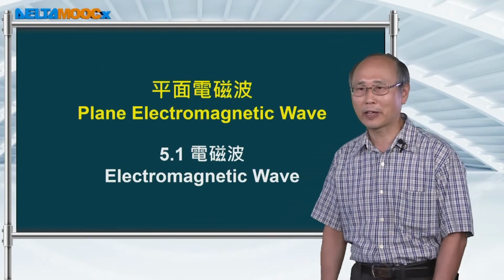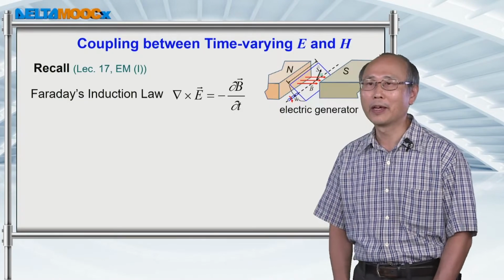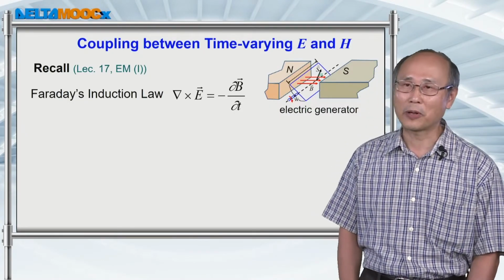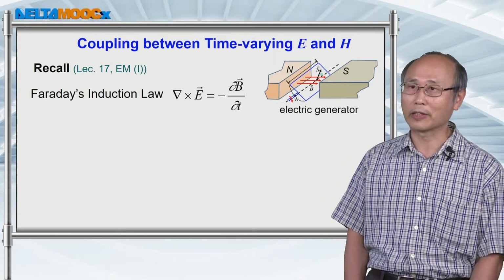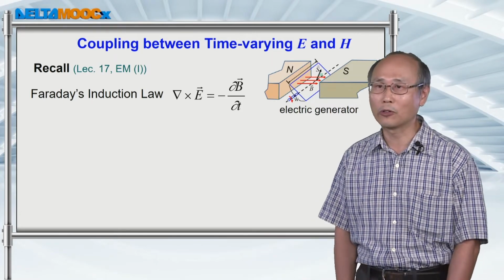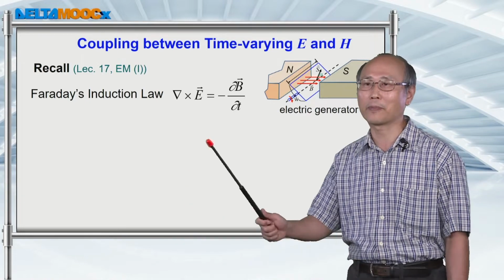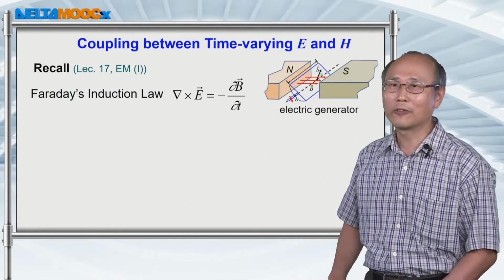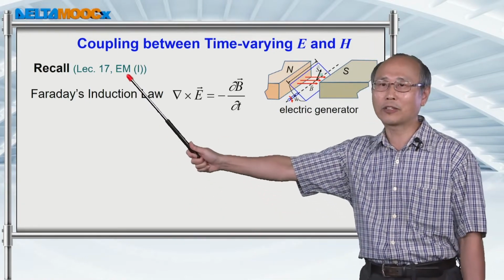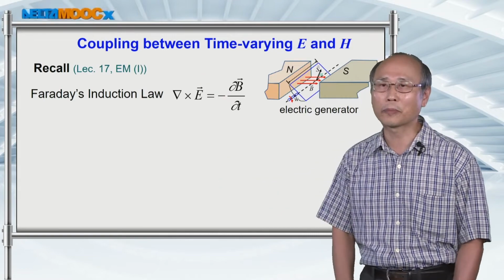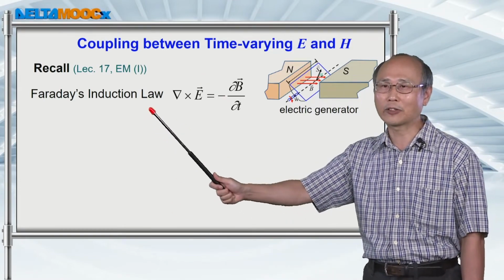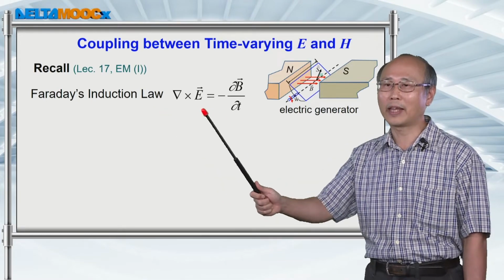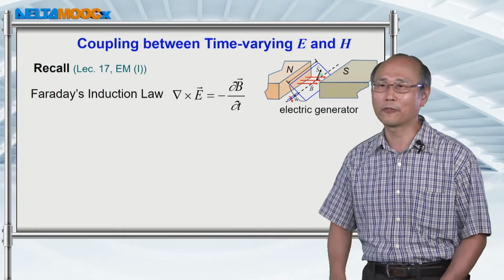The first topic is the electromagnetic wave. Apparently, the electric field and magnetic field are coupled together in a wave, and we want to look for the origin of this concept. If you look back at lecture 17 in electromagnetic 1, you can dig out Faraday's induction law, which connects the electric field to magnetic field.